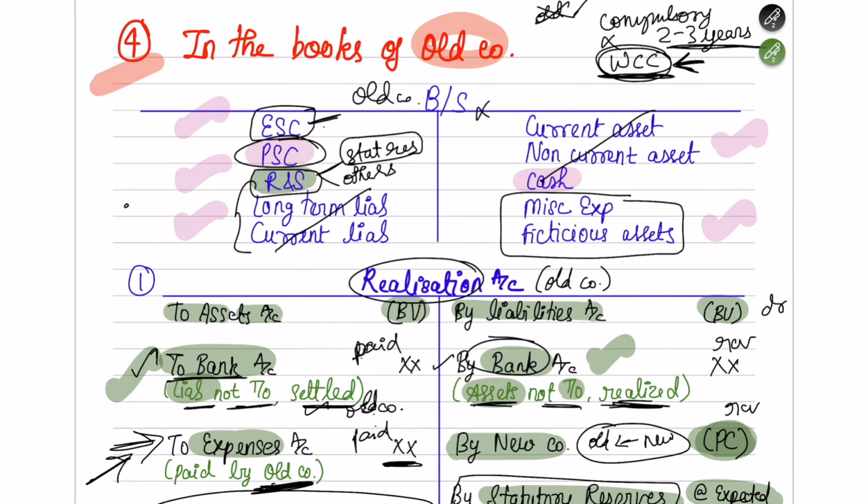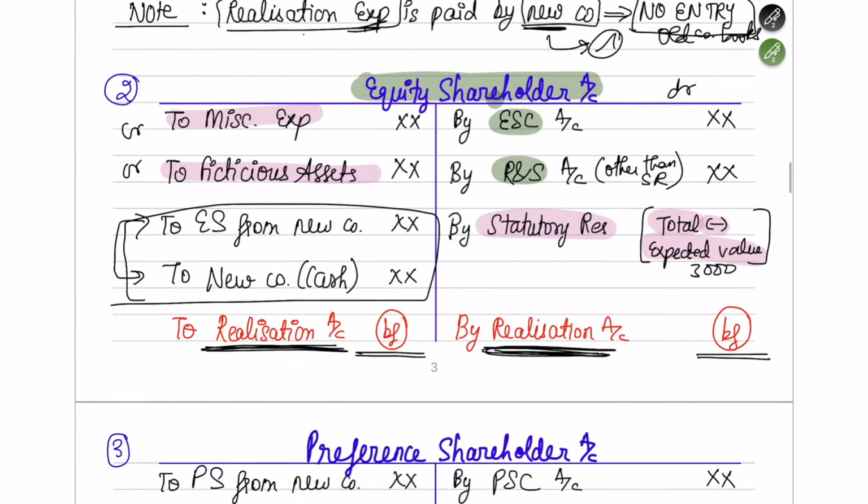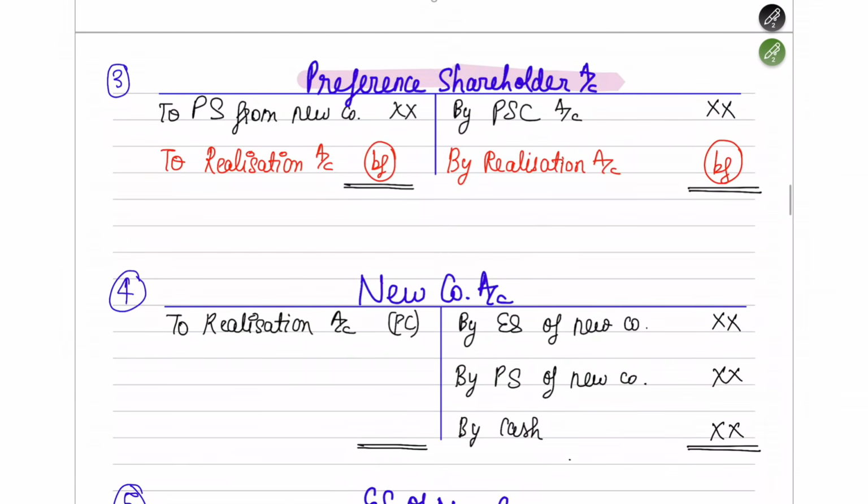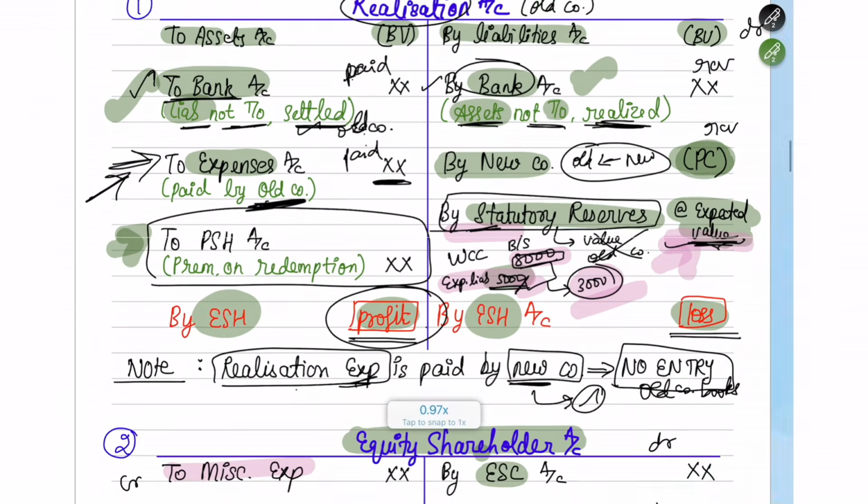How are you going to dismantle it? Preference share capital is also going to go to the preference shareholder account. Simple as that. You will create a preference shareholder account, and in that, by preference share capital, you will open and write that balance here. One thing I have to explain to you is preference shares from the new company. I'll explain that in a while. Whatever balance is there, put the balancing figure to the realization account. So that's all with your preference shareholder account. I hope until now you have understood everything.